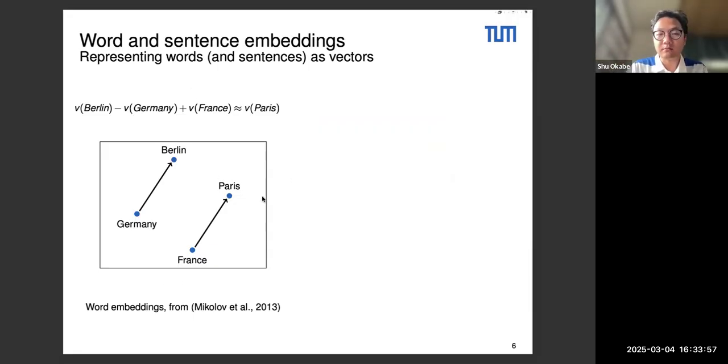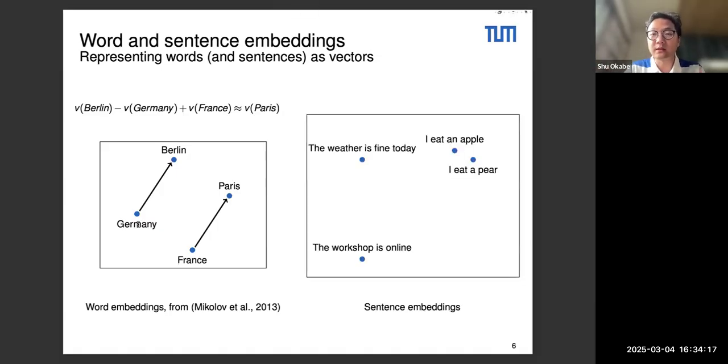So we have these kind of representations, and we can get good properties if the representation is well conceived, such as here the relationship between countries and capital cities. But we can extend these word embeddings or word representations to the sentence level and represent a full sentence as one vector. And this is what you can see in the figure on the right.